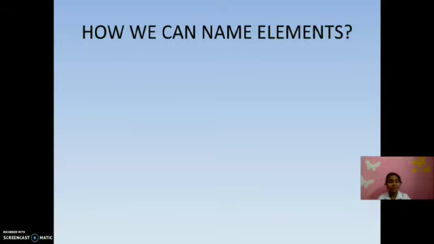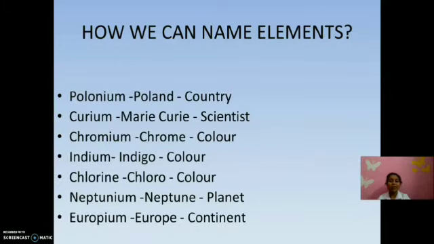Can you find out what the bases are? For example, polonium is similar to Poland. It was identified in the country Poland, so it is based on a country. Here you can see curium. It is for the respect of Marie Curie, the famous, well-known scientist. And chromium, chrome, it is a color. And indium, indigo, it is a kind of blue color. And chlorine, chloro, that is also a color. And neptunium, Neptune, it is a planet.